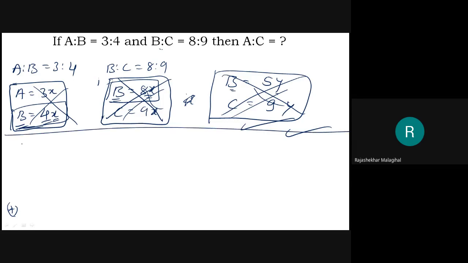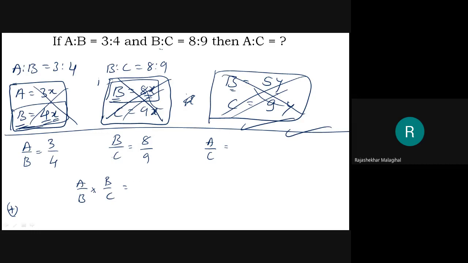That is, A is to B equal to 3:4. I will write it as A by B equal to 3/4. Yes, this is very interesting. Then this one I will write like B by C equal to 8/9. What do they want? A by C. Which sign do I need to operate to make it A by C? A by B, B by C: multiplication. Therefore, A by B multiplied with B by C.